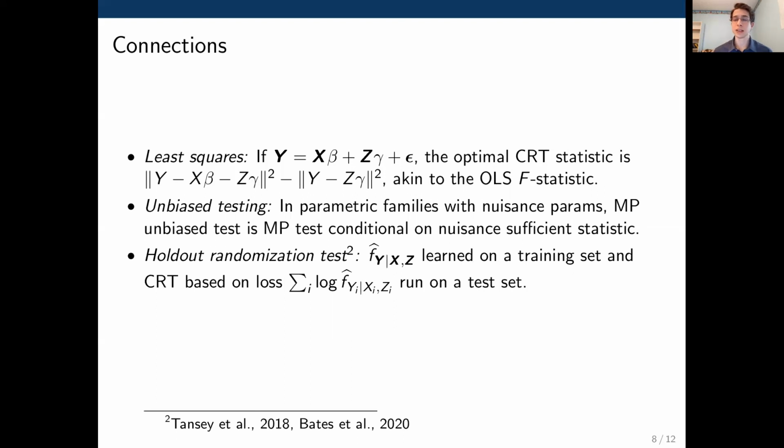And then finally, this is connected to the holdout randomization test, which is a version of the conditional randomization test where we learn f hat of y given x and z on a training data set, and then apply the CRT based on the likelihood from the learned model on the test set. And so in the context of the optimality result on the previous slide, we can reinterpret the HRT as essentially approximating the optimal CRT.